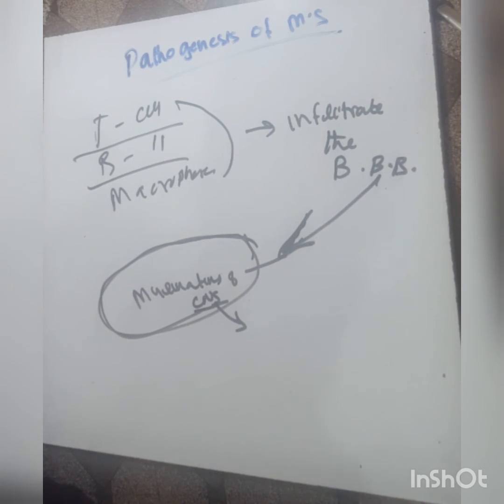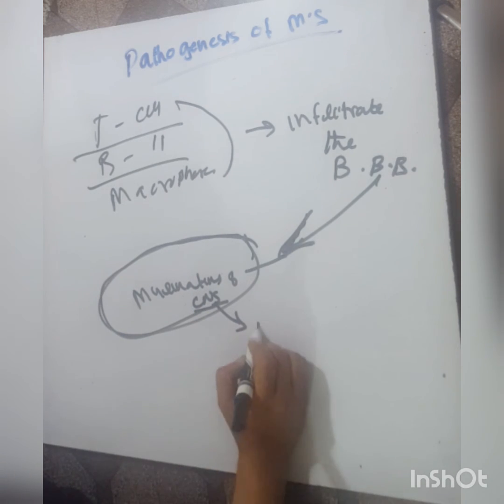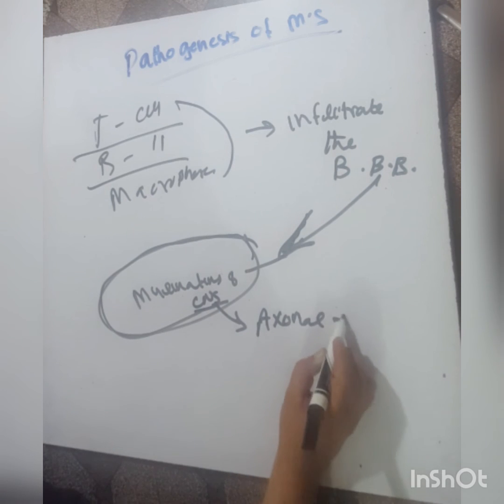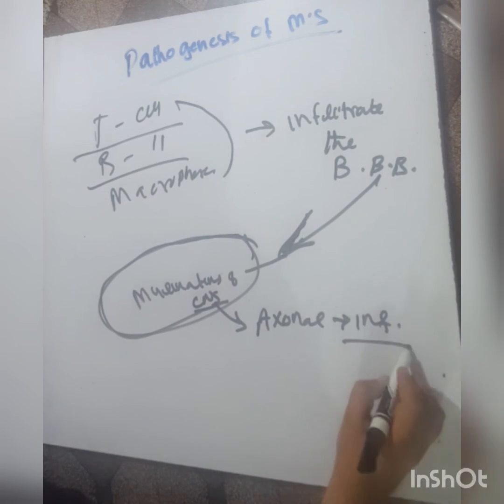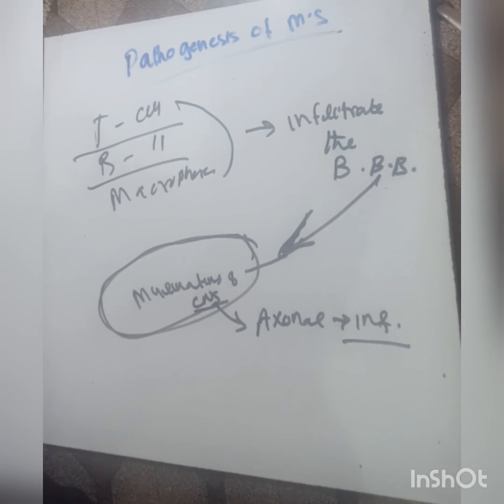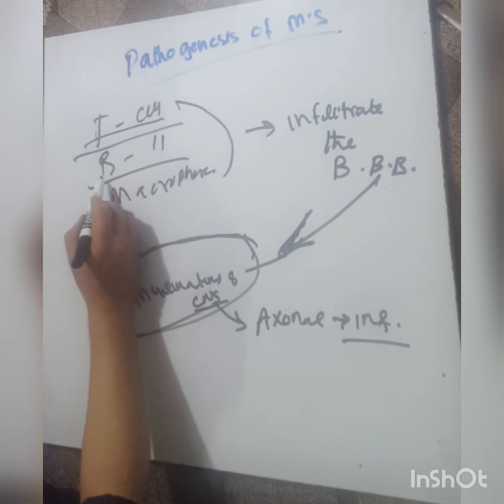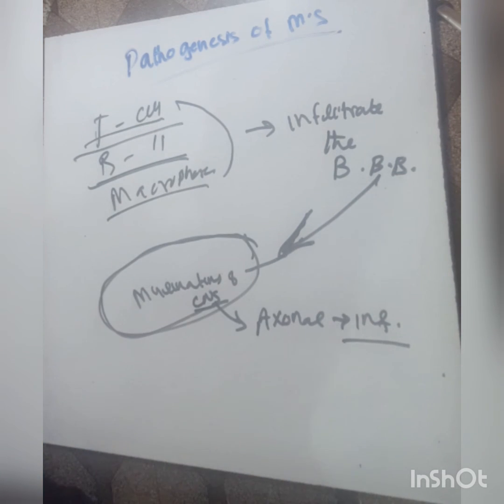Inflammation and infection are always present when active demyelination or axonal injury occurs. There is presence of T cell lymphocytes, B cell lymphocytes, and macrophages.